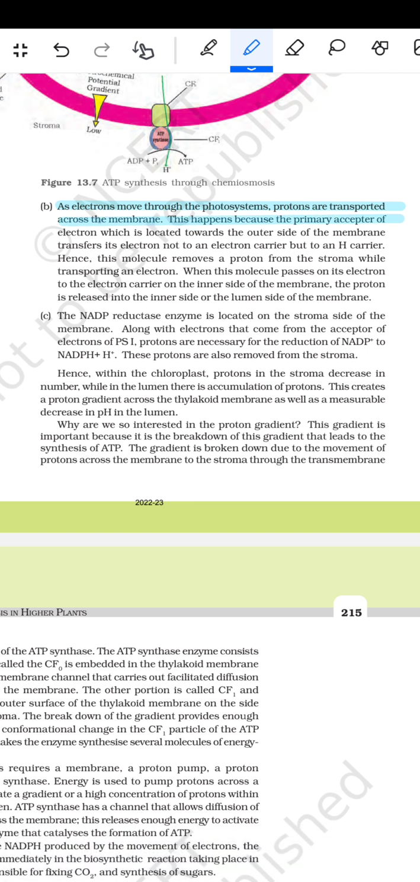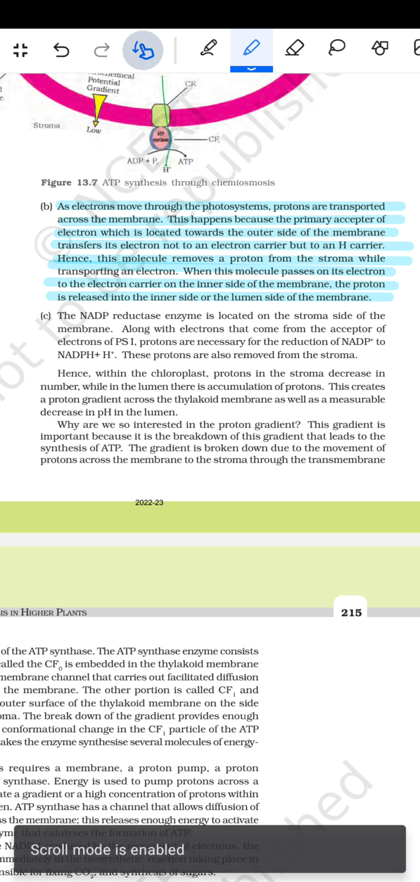This happens because the primary receptor of the electron, which is located towards the outer side of the membrane, transfers its electron to a hydrogen carrier, which is PQ. Hence this molecule removes a proton from the stroma while transporting an electron. When this molecule passes on the electron to the electron carrier on the inside of the membrane, the proton is released into the lumen on the inner side of the membrane.